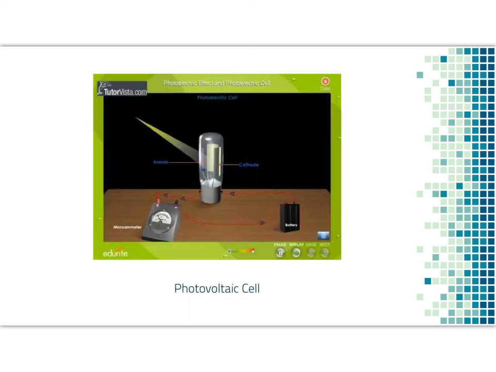A great video that shows how a photovoltaic cell, that's very hard to say, works. Again, where light strikes something and it releases electrons, and those electrons can be harnessed within our circuit.